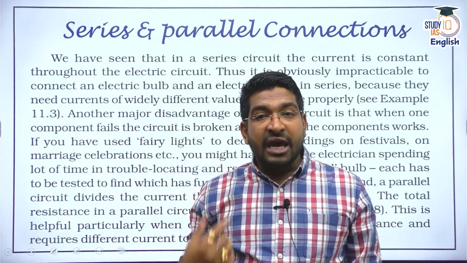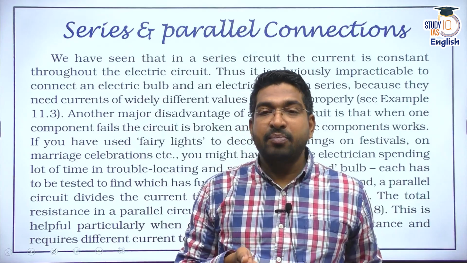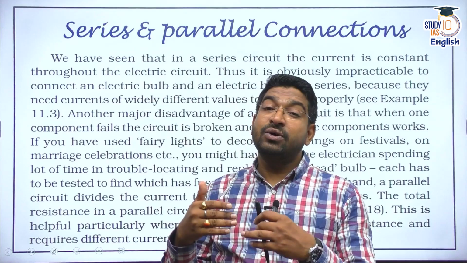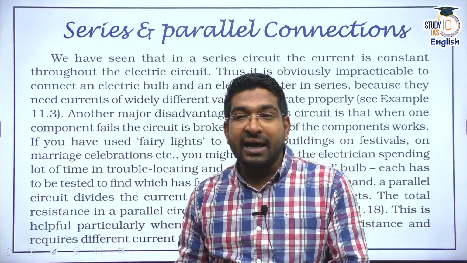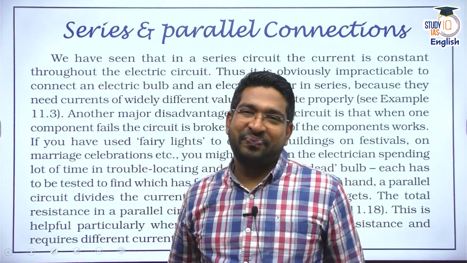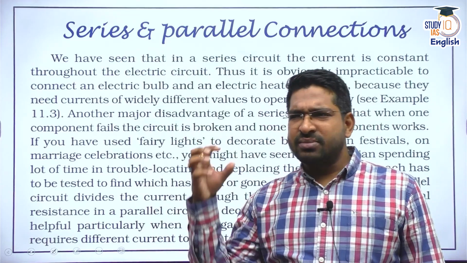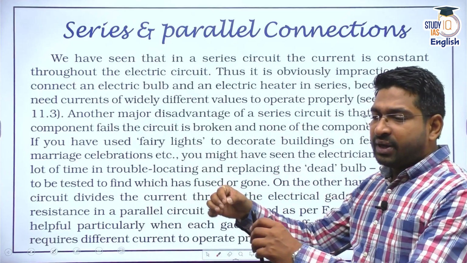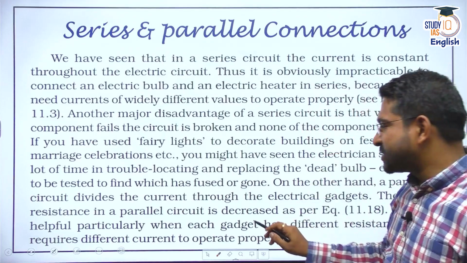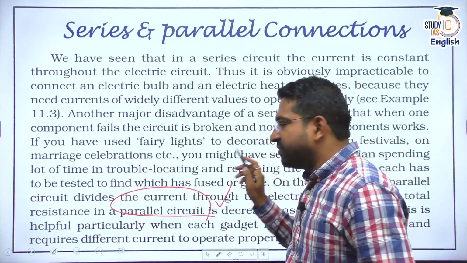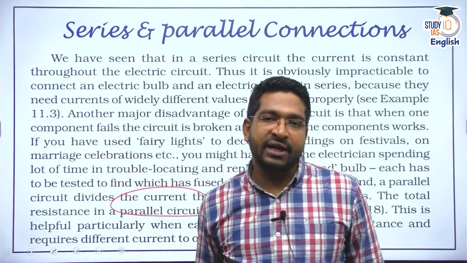Because if the same amount of current flows through all the equipment, some equipment work on milliamperes, some on microamperes, some work on multiple amperes. So if the rated current goes high, then the equipment will burn off. Clear? That's why we see that series connections are specific. In general, in your house also, you will see more and more parallel connections, because we want the individual amount of current to reach according to its rating.